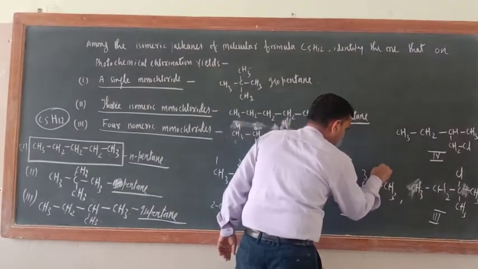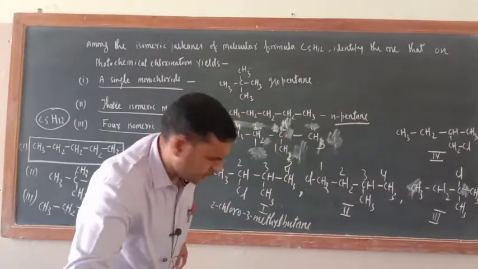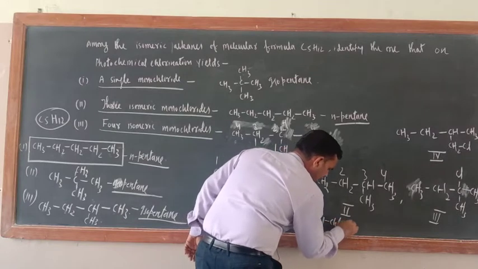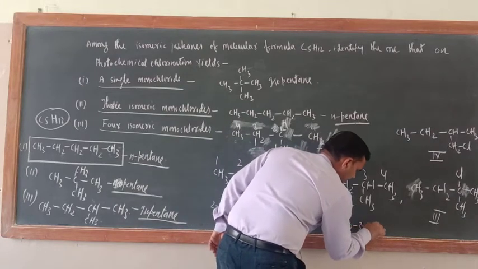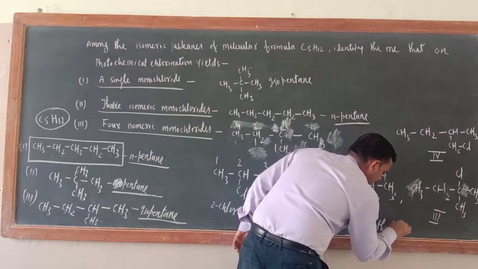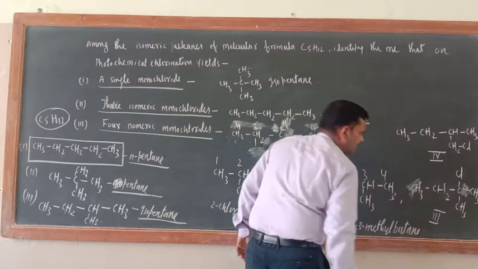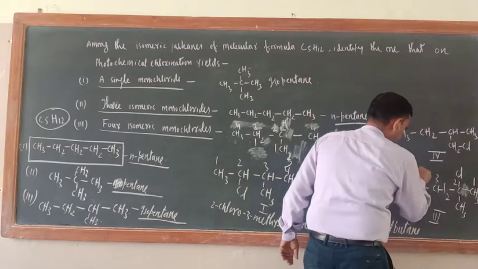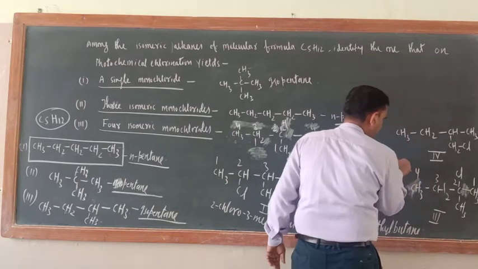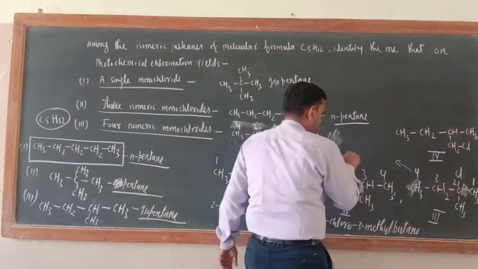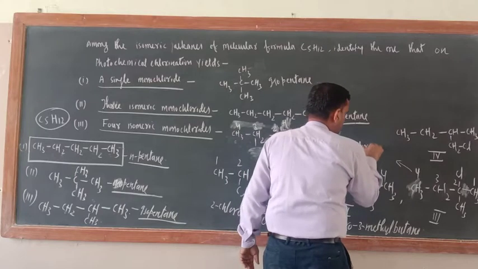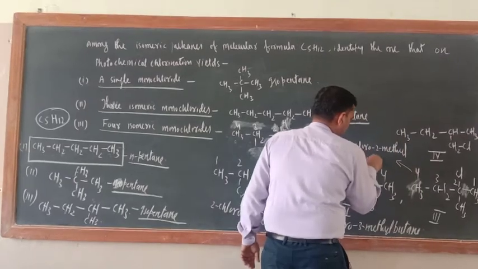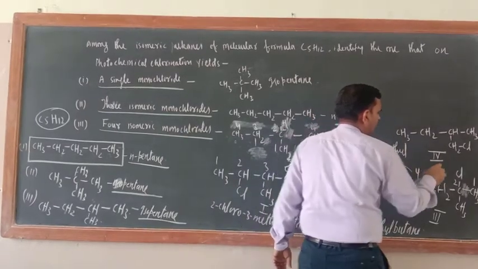Here what would be there? 1, 2, 3, 4. 1-chloro, 3-methyl butane. Yes. Now here what would be there? 1, 2, 3, 4. So what would be the name of this one? Just see. This will be 2-chloro, 2-methyl butane.